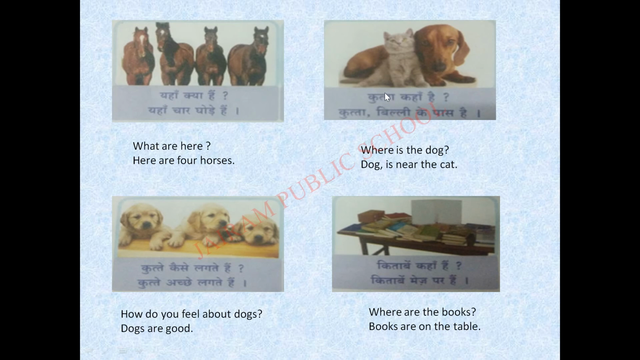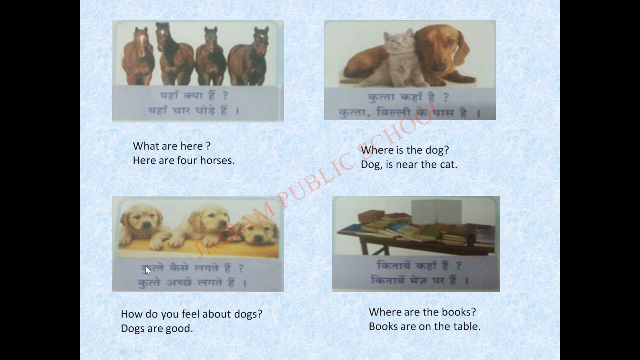What is the next question? कुत्ता कहाँ है? कुत्ता means dog. So, where is the dog? कुत्ता बिल्ली के पास है. Dog is near the cat. बिल्ली means cat. पास means near. So, this cat is near the dog, isn't it? So, you should say कुत्ता बिल्ली के पास है. Dog is near the cat.